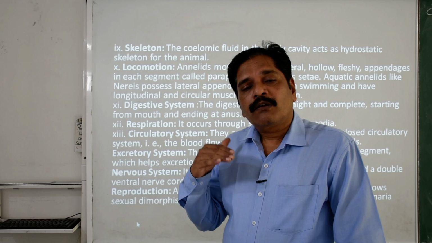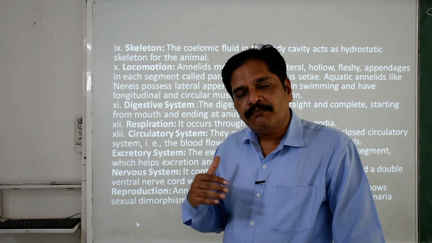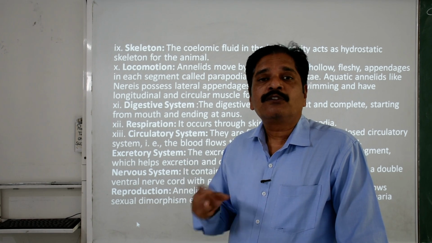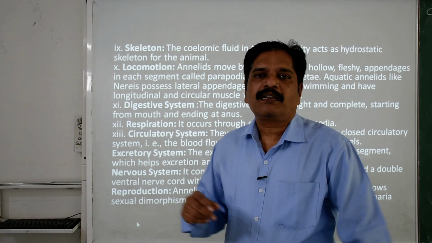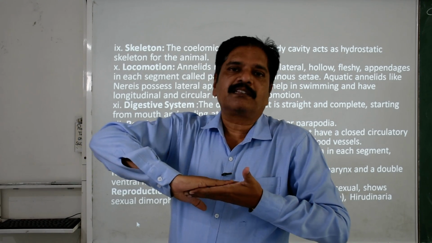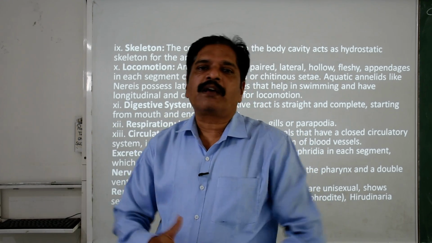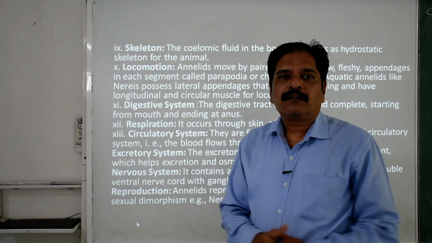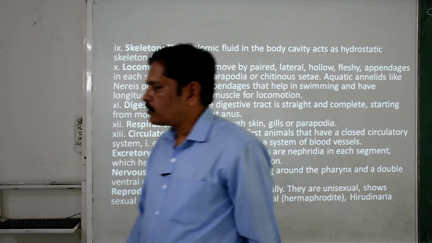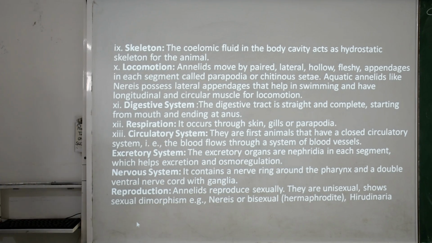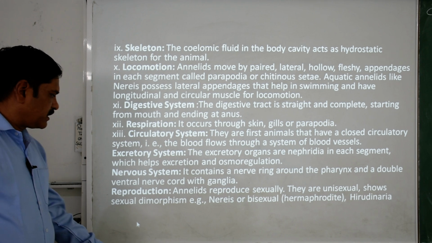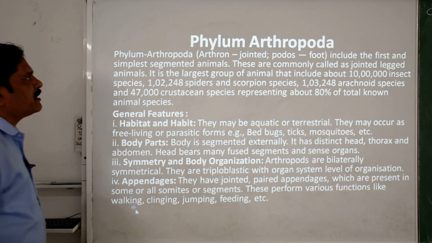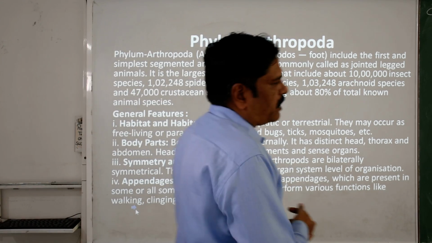But remember, even for the fusion of gametes and for fertilization, it needs two different individuals. They attach in opposite directions, and both release sperms into the other organism. Clear? So sexual dimorphism is also present in some, just like Nereis. Now we are talking about the next phylum, that is the phylum Arthropoda.